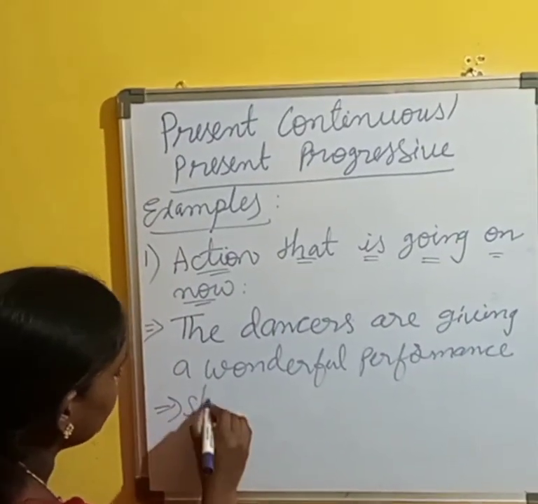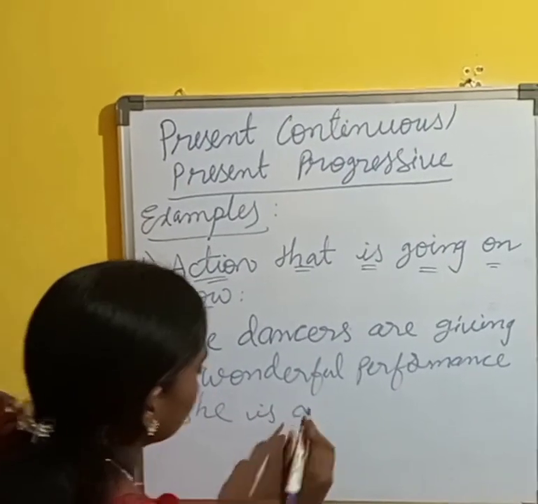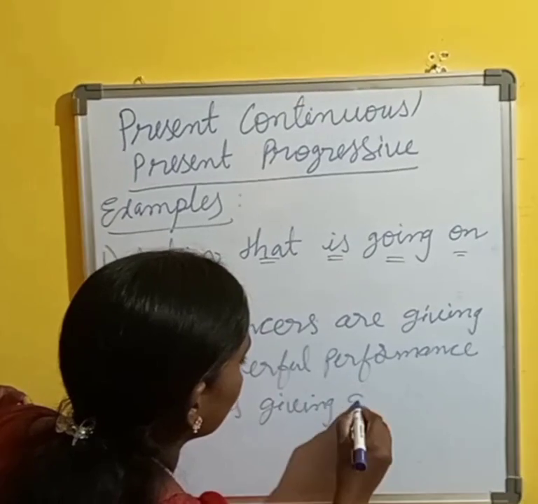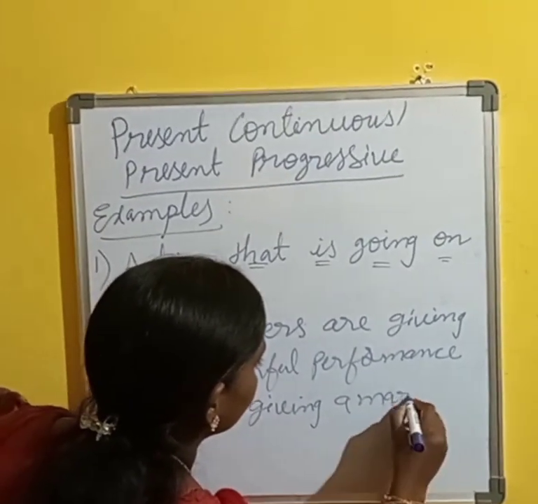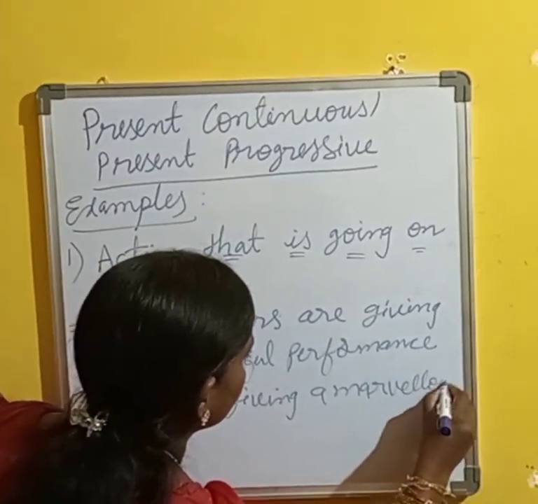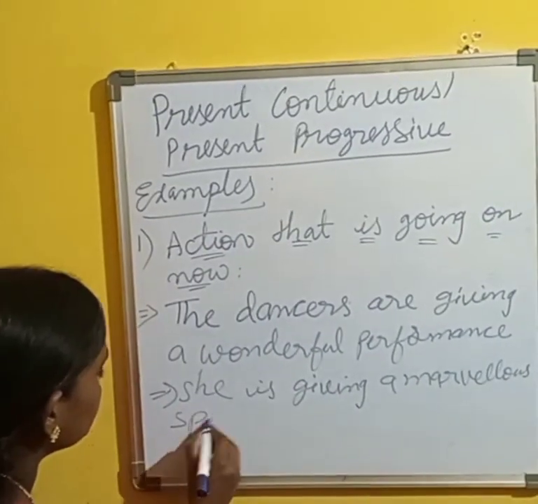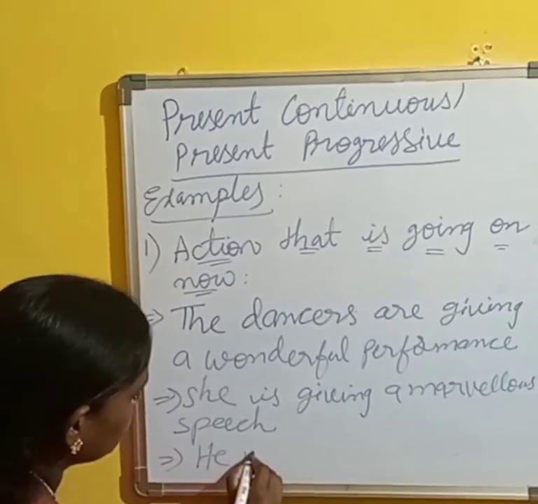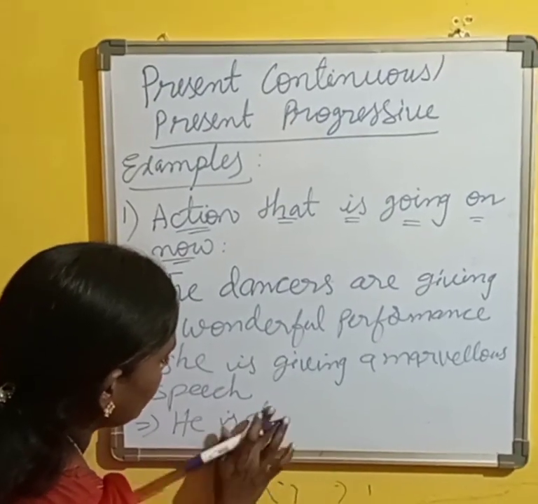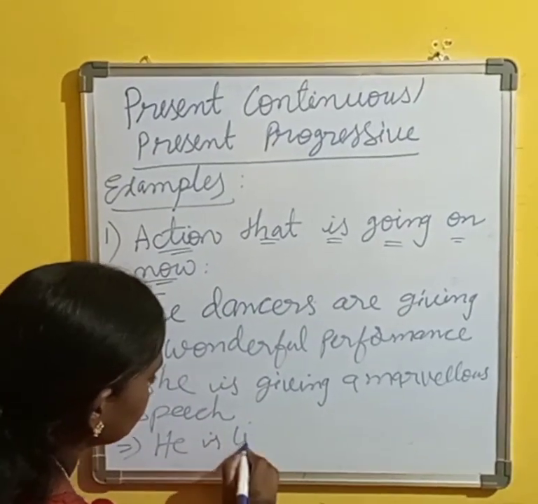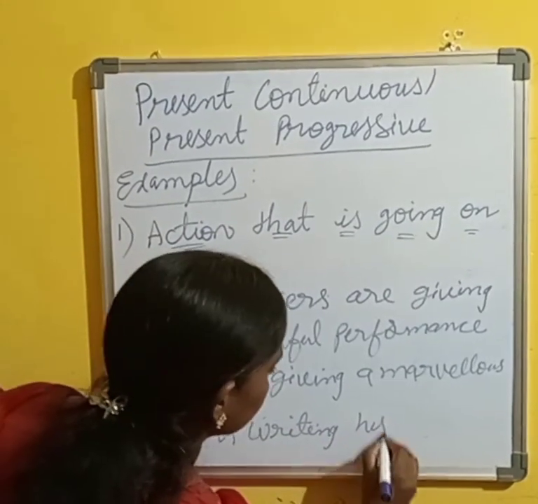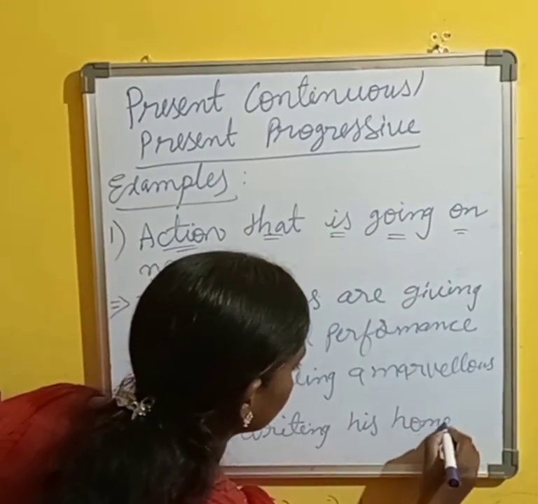Next, she is giving a marvelous speech. He is writing his homework.